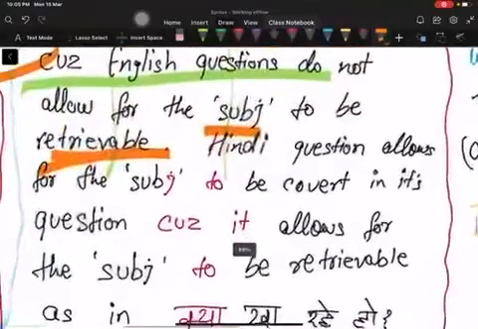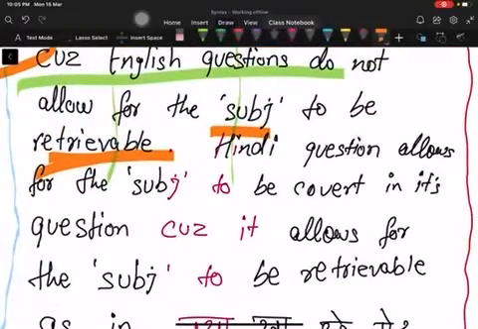But in Hindi, such questions are allowed. A Hindi question allows for the subject to be covert, as in which cannot be seen physically, which does not have its presence in the spoken language, and yet be grammatical.